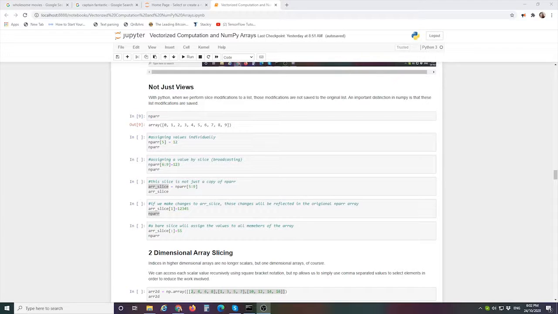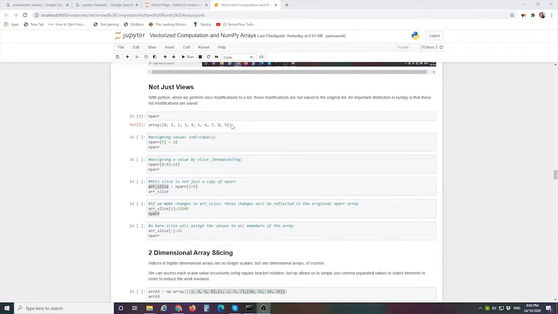When we modify lists in Python, those modifications are not permanent unless we save them to a new variable. This concept is known as in place, and in Python, in place is set to false by default. In NumPy, however, in place is set to true by default, so whatever changes that we make to a slice is going to be permanent and it's going to persist in memory. Let me show you what we mean.